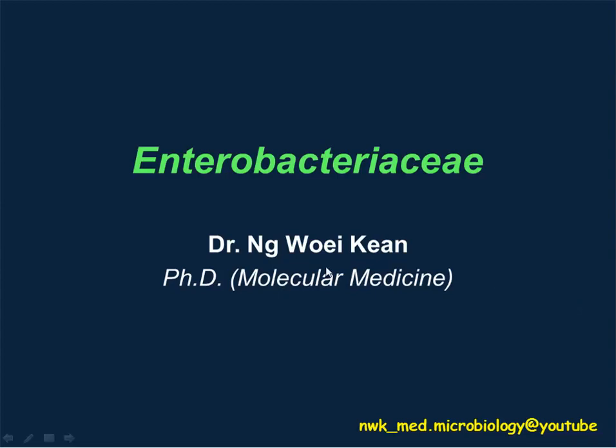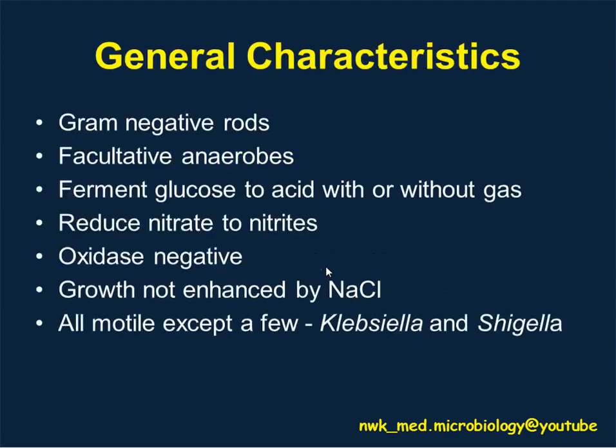In this topic, we're going to learn about the Enterobacteriaceae. This type of bacteria generally infects the human digestive system. The general characteristics of Enterobacteriaceae: all of them are gram-negative rod-shaped bacteria, and they are facultative anaerobes, which means they can grow in the environment. They prefer to grow in an environment which is lacking oxygen. However, they can also grow in an environment with oxygen.